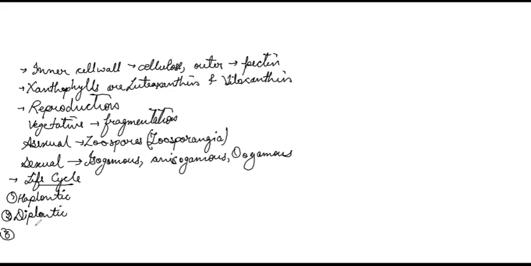And number three is haplodiplontic. Before giving the examples of the individuals which have these different life cycles, let me first clear what is haplontic life cycle, what is diplontic life cycle, and what is haplodiplontic life cycle.